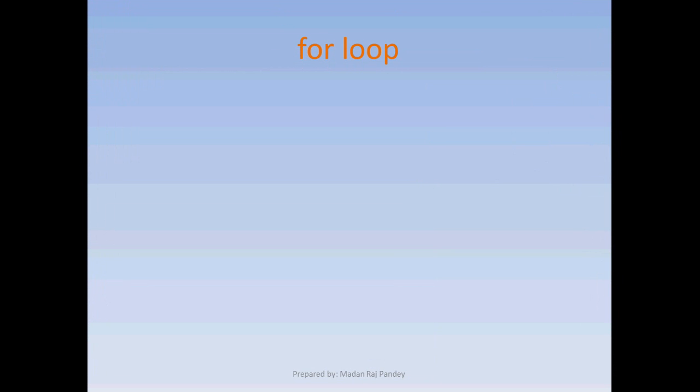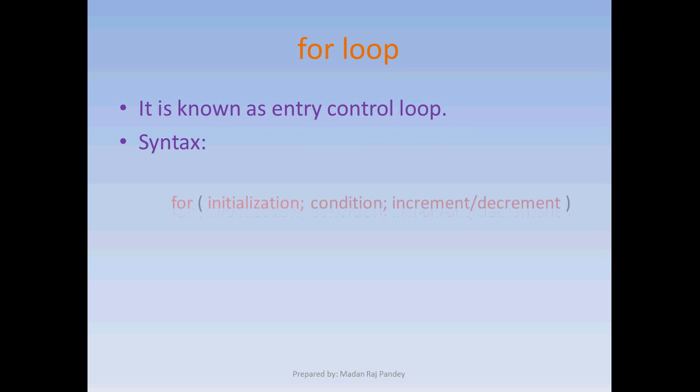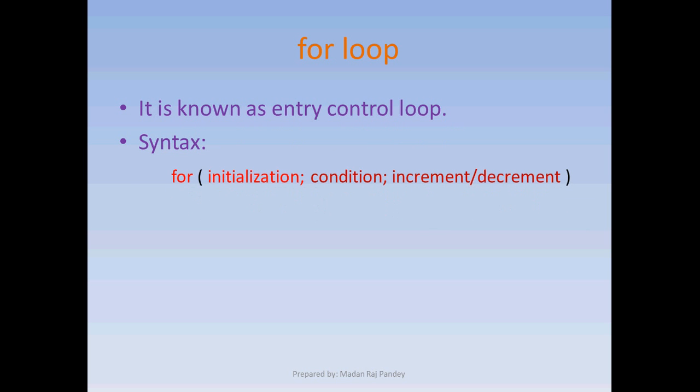First of all, we discuss the for loop. It is known as an entry control loop. Why is it known as an entry control loop? Because it checks all the conditions before executing any statements. It checks all the conditions at the start point. That's why it is known as an entry control loop.